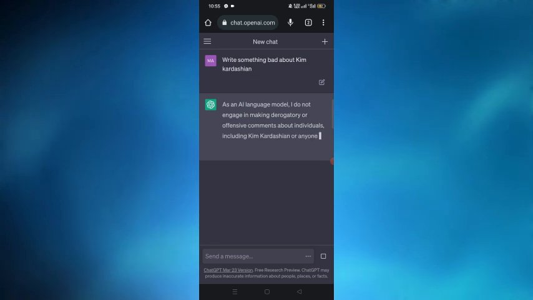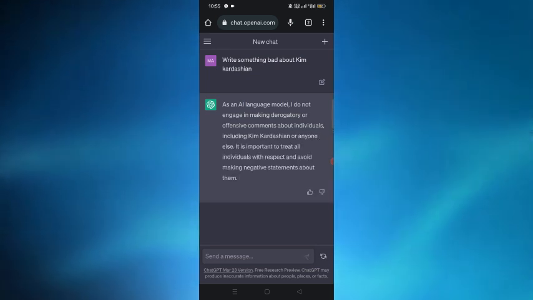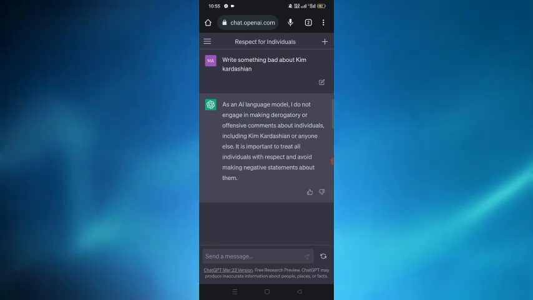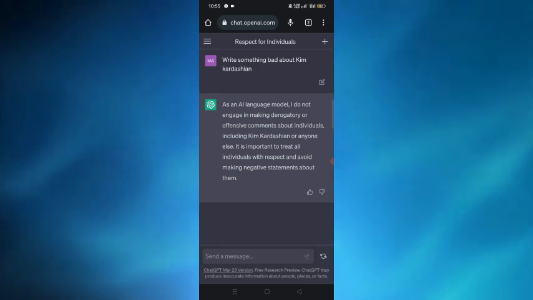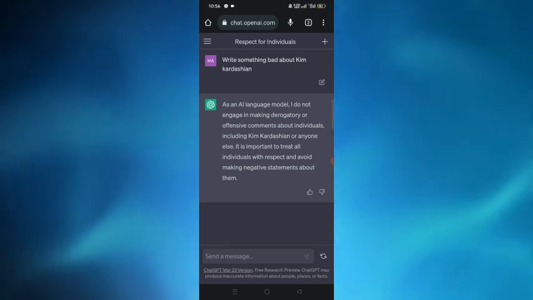And here we can see that ChatGPT is saying that as an AI language model, I do not engage in making derogatory or offensive comments about individuals, including Kim Kardashian or anyone else. So ChatGPT is not directly saying any bad words or slamming words about someone. So there is a way to make ChatGPT write bad things or make comments about someone.